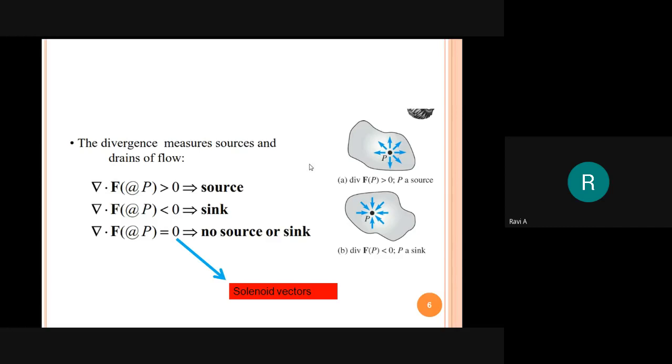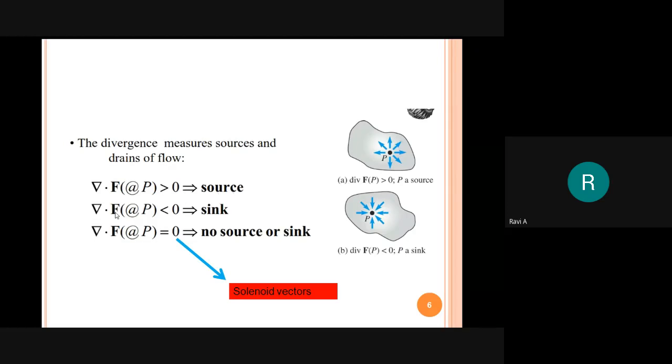It is something like sun rays. The first diagram, the sun rays coming out from the sun, is called the divergence of the source. So del dot f is positive, greater than zero, and that is nothing but a source.